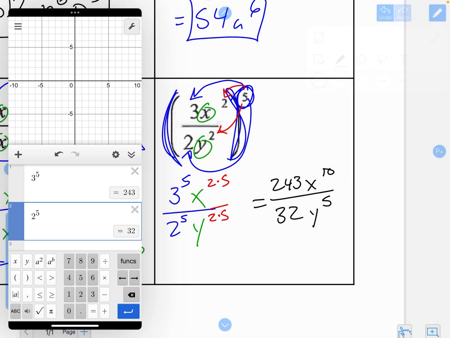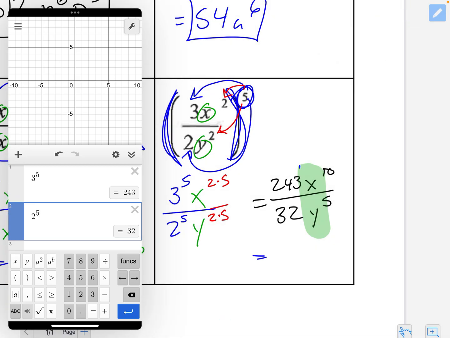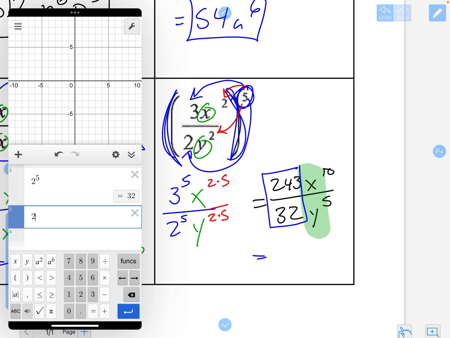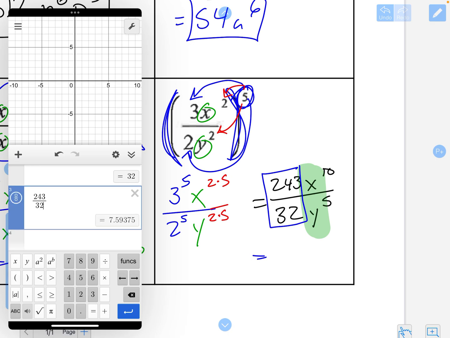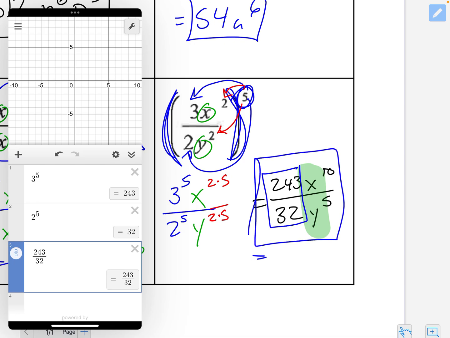So, since these two bases are not the same, I'm going to leave them alone. So when I simplify, the only thing I have to worry about is the coefficients. So I'm going to go 243 divided by 32, which doesn't help me out. So then I'm going to simplify my fraction. Okay, so it cannot be simplified. So this is the most simplified I can get. And that is how we raise powers to a power.